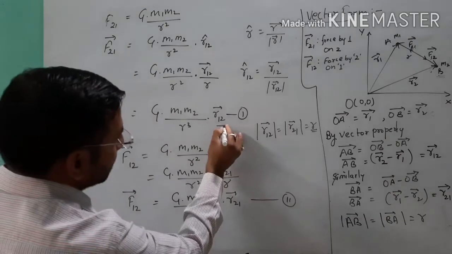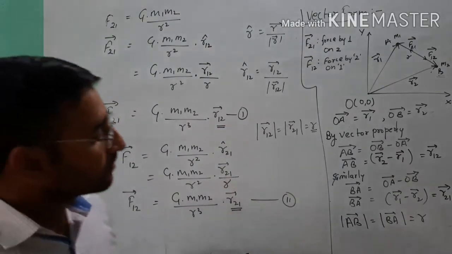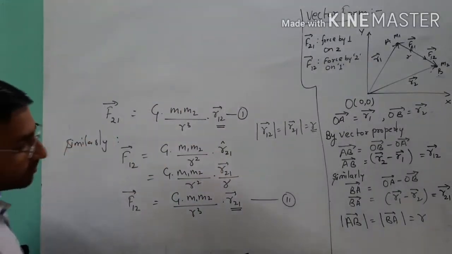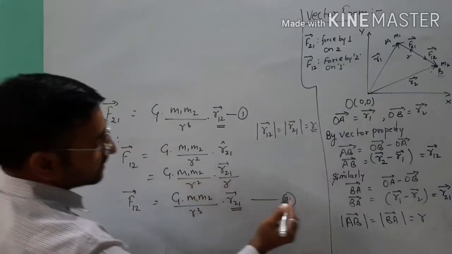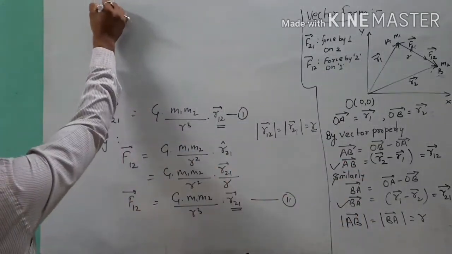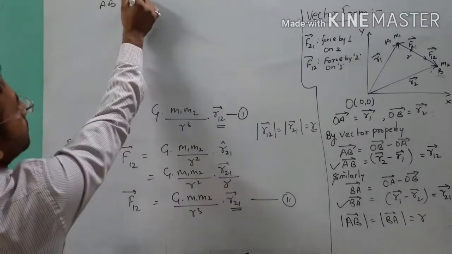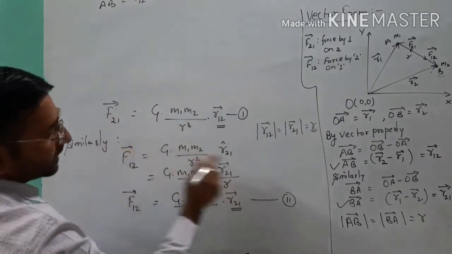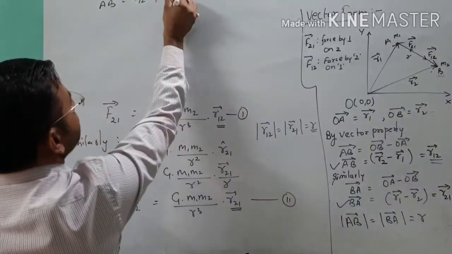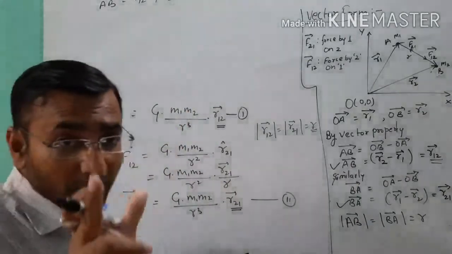If we are thinking about the position vectors R12 and R21, you can see from the given diagram BA and AB. As we are talking about vector quantities, AB is R12 vector in this case, and BA is R21 vector. Here we are talking about vectors.